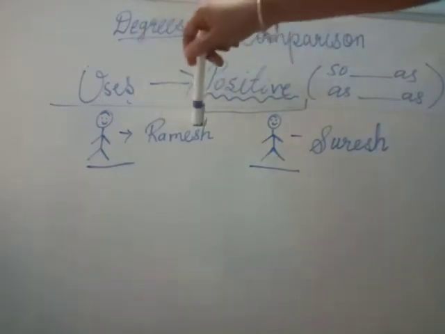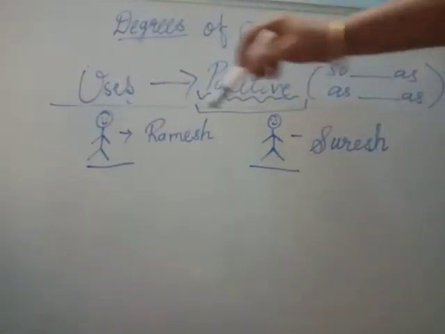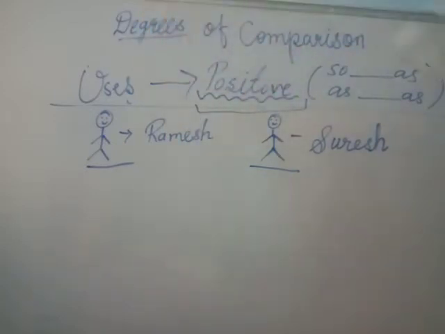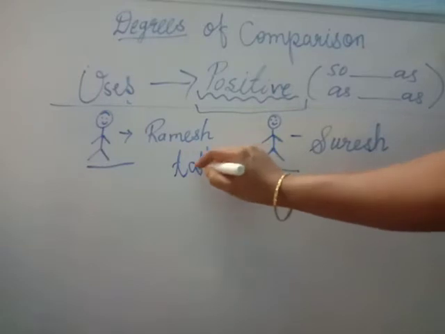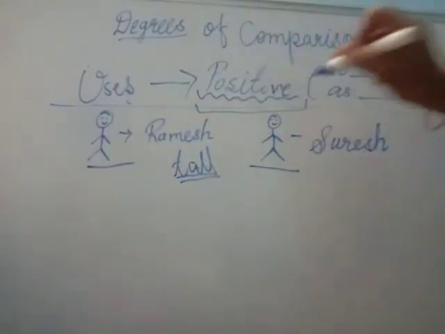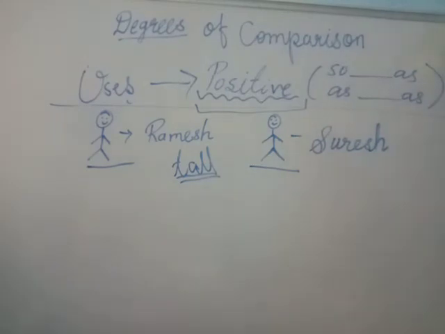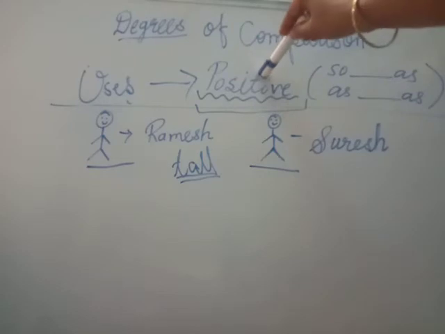Here I made the drawing of Ramesh and Suresh. I know my drawing is quite bad, but let's just assume it. Now let's take a quality of both of them, that is tall. So I have taken the quality about their height. Let's see who is tall and who is short. Can you see any difference between their height? No, they both are the same in height. So in such a case, when there is no difference between two objects, we can use the positive degree.